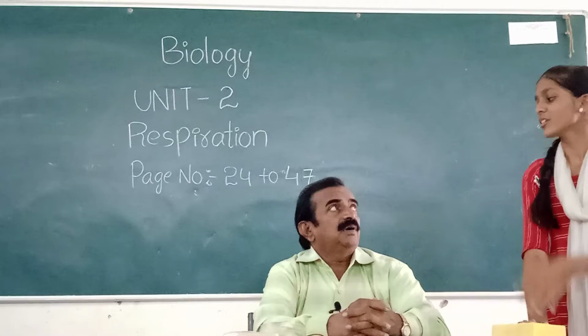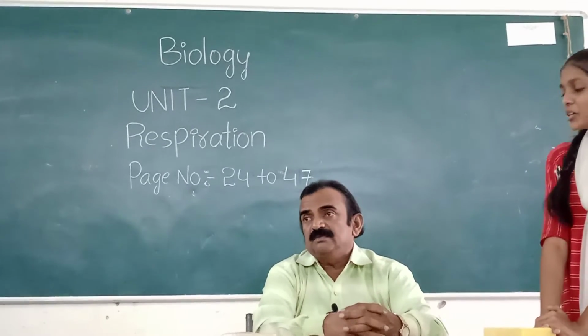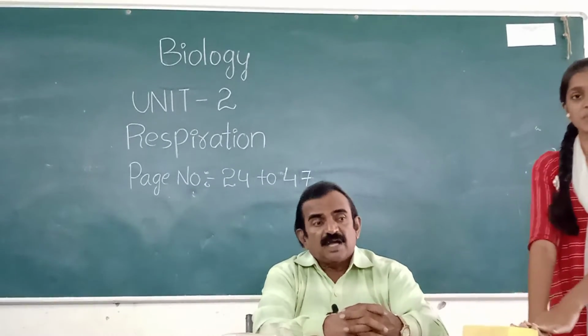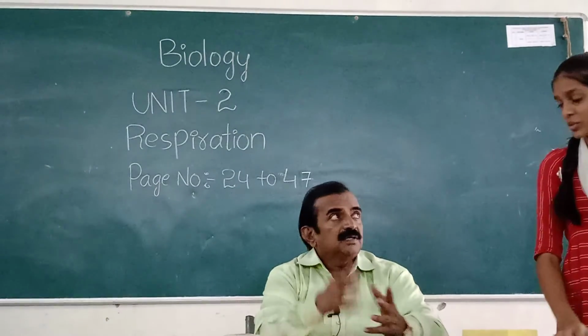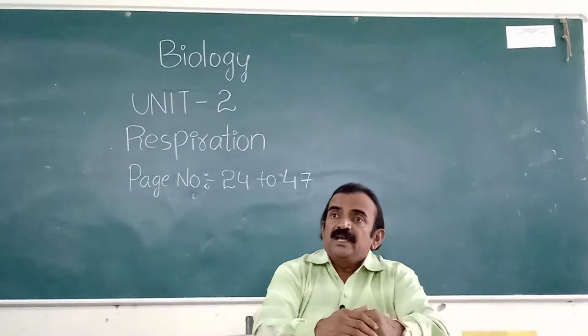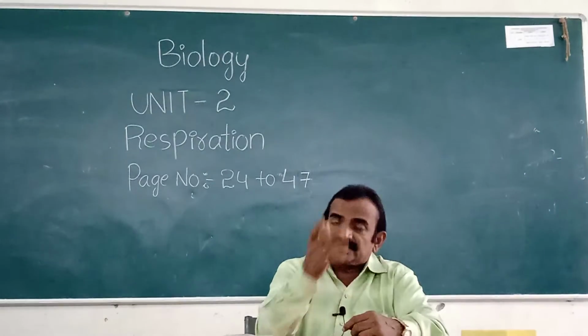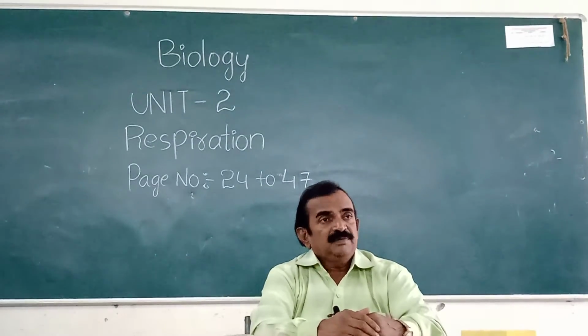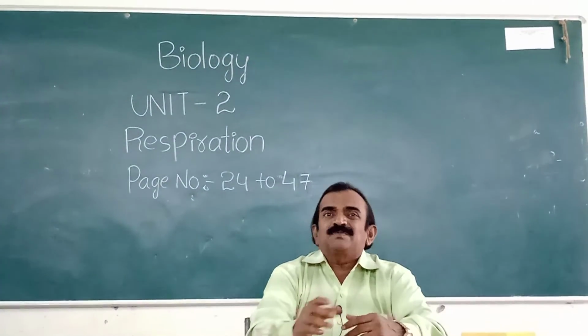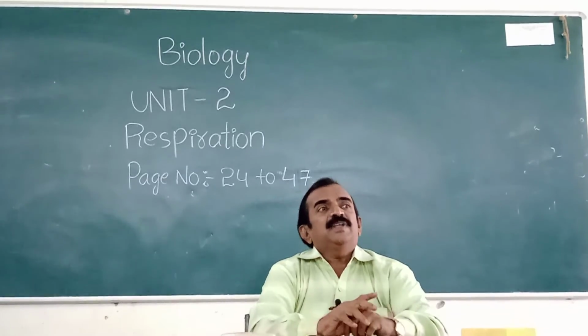Your tone is not good. Okay. Next, what is anaerobic respiration? Respiration that takes place in the absence of oxygen is called anaerobic respiration. That's good, great. Respiration that takes place in the presence of oxygen is called aerobic respiration. Respiration that takes place in the absence of oxygen is called anaerobic respiration.